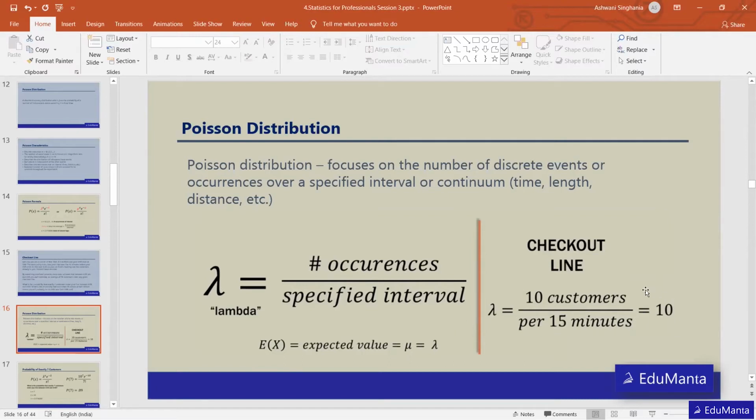So lambda, or mean, will be 10. We are not going to divide 10 by 15, just how many customers are coming per interval. Here an interval stands for 15 minutes, so 10 customers are coming in one interval. So that will be the lambda.